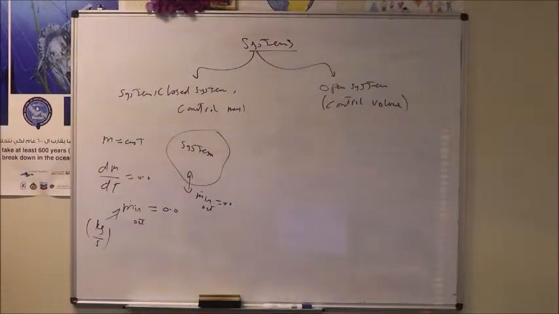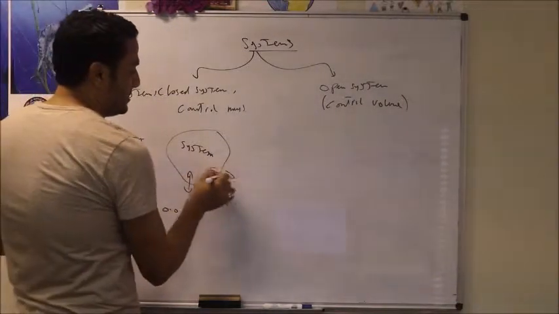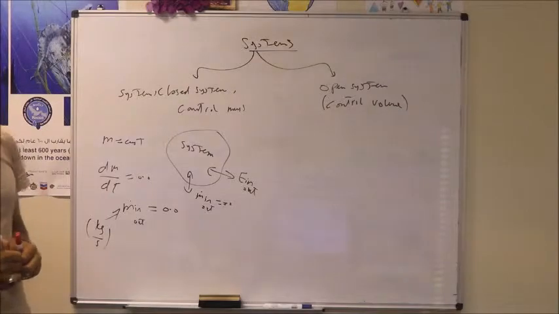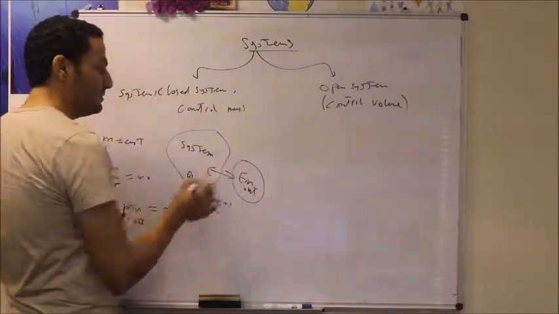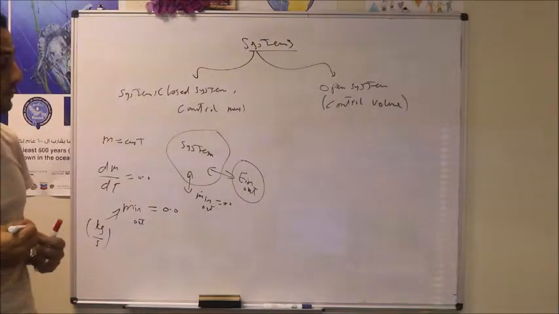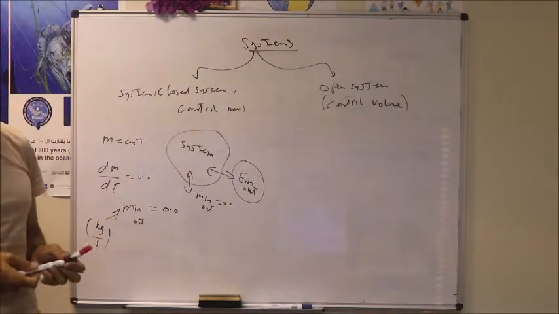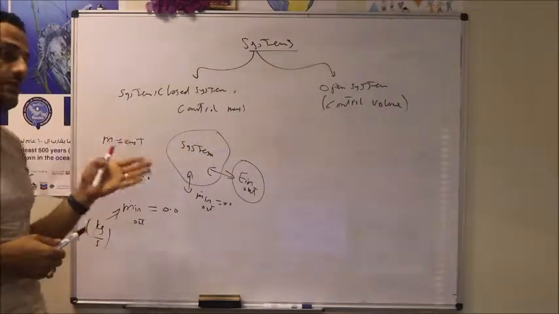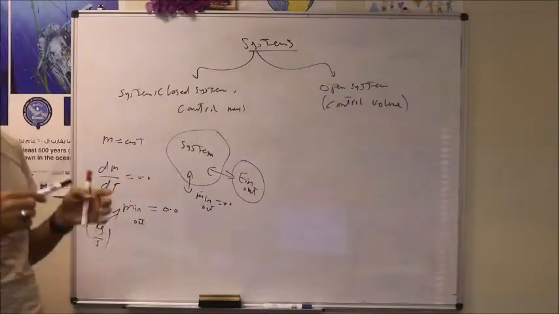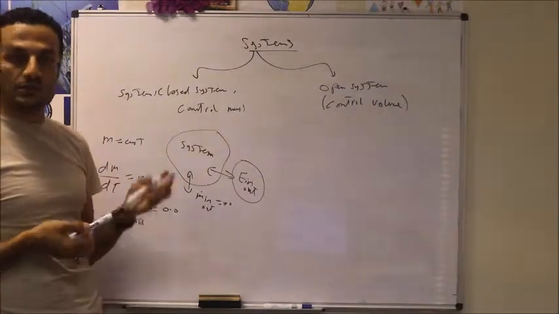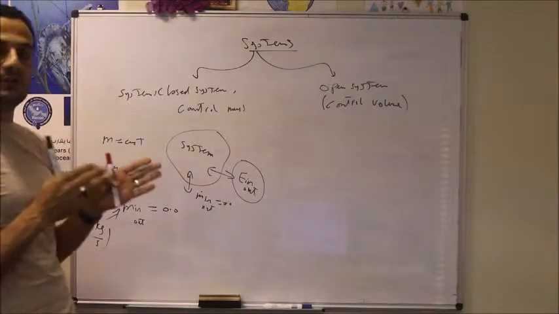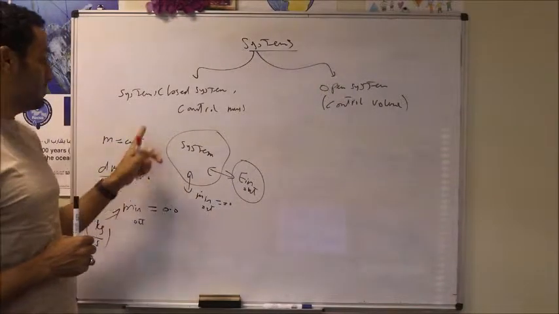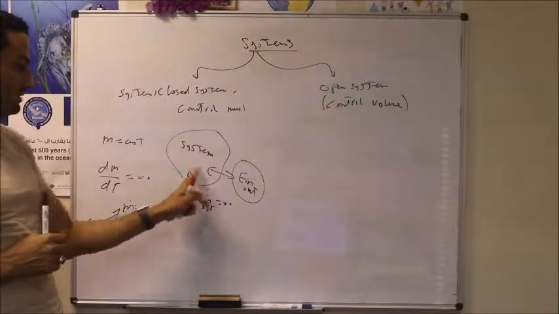But this system allows for energy transfer. So we have energy into the system or energy out of this system. As we said, energy can transfer in the form of heat, due to temperature difference, and also in the form of work, and it can transfer due to mass transfer. When we have mass transfer, this fluid that is moving has kinetic energy, potential energy, and it should also have internal energy. So this fluid has its own energy, so we have energy transfer due to flow transfer. But in this case, a closed system is a fixed amount of mass. We don't have any kind of mass transfer.